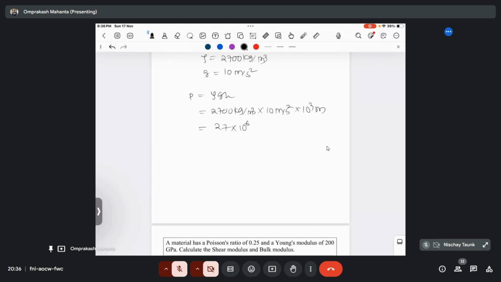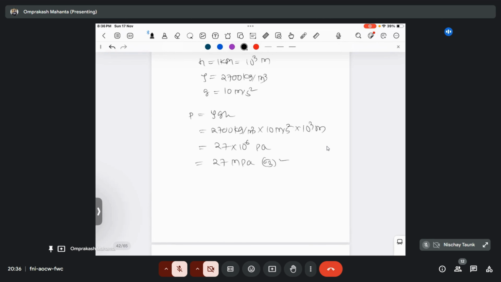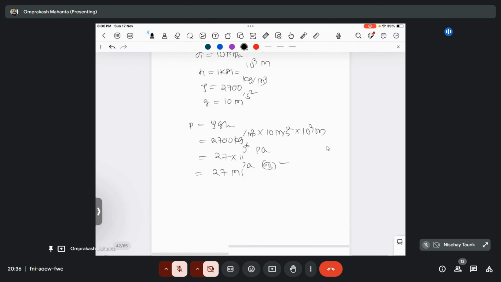27 into 10 to the power 6 Pascal, and it will imply like 27 megapascal. That will imply the sigma 3 value. So sigma 3 we have calculated as 27 MPa. So let's put the sigma 3 value in the equation.